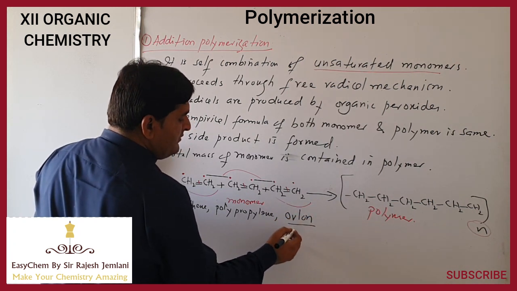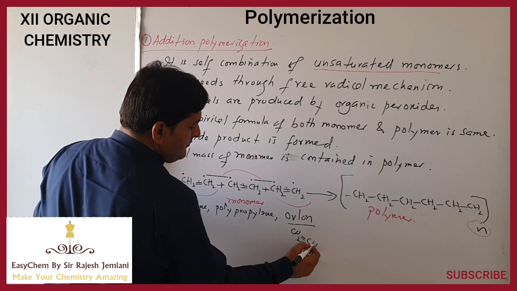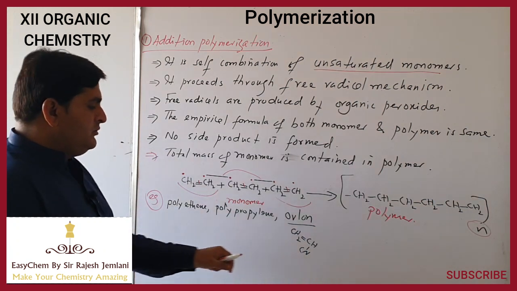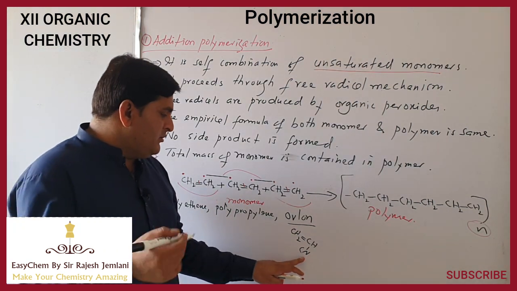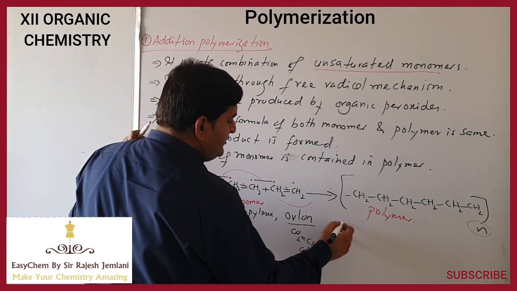Orlon is made up of acrylonitrile, vinyl cyanide. This is its monomer, vinyl cyanide. So acrylonitrile undergoes addition polymerization to produce Orlon, polystyrene.